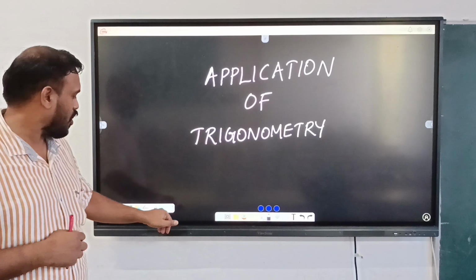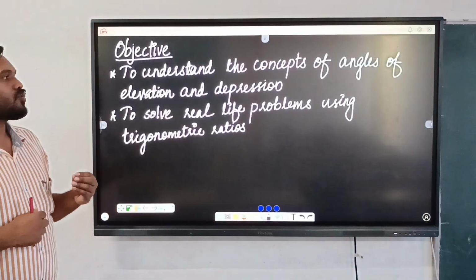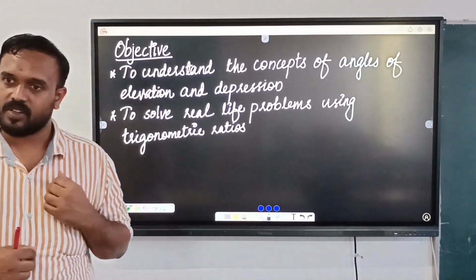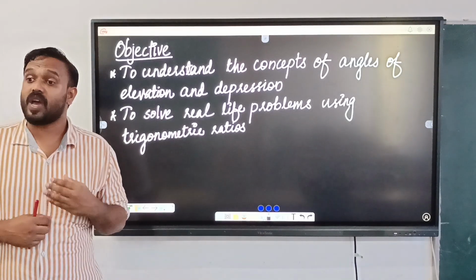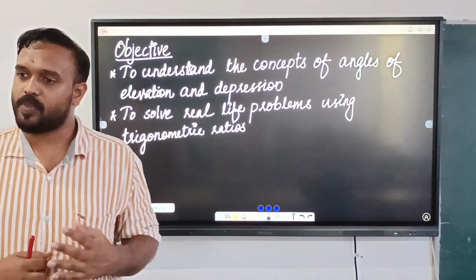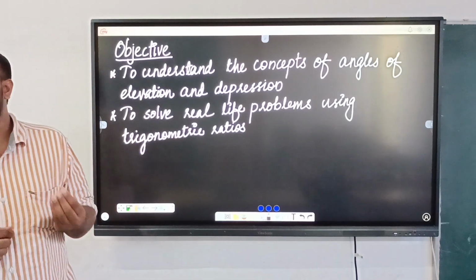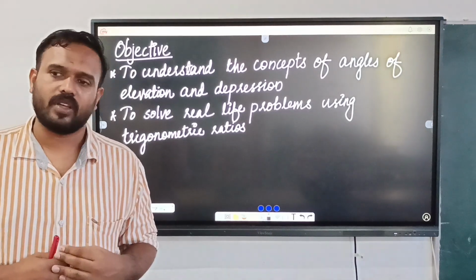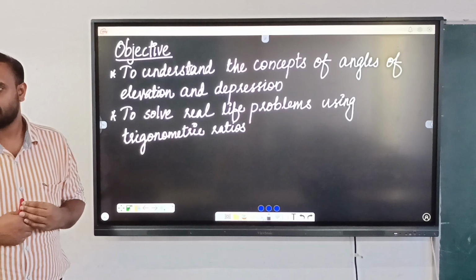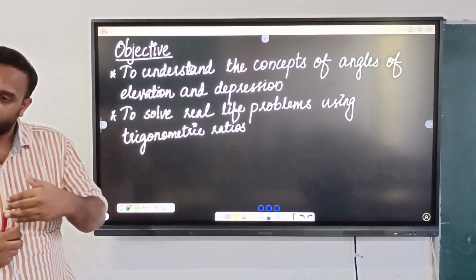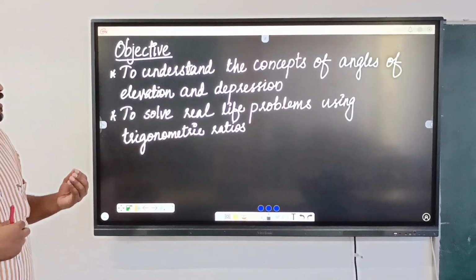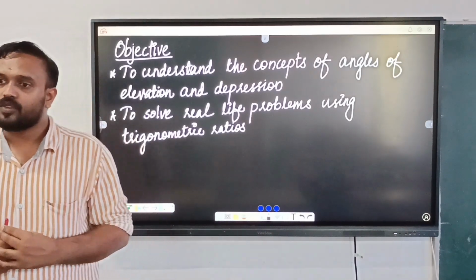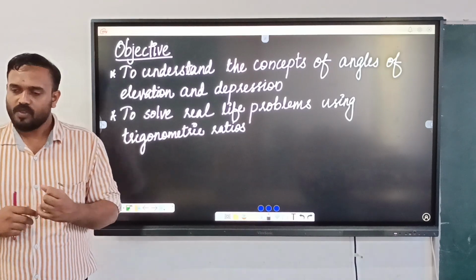So just look here. What are the objectives here? See, to understand the concepts of angles of elevation and depression. Do you know the concept of angle of elevation or angle of depression? What is angle of elevation? Anybody? Any idea to anyone? Or angle of depression? Okay. Or we can discuss it. Then, to solve real life problems using trigonometric ratios. So these are our objectives.